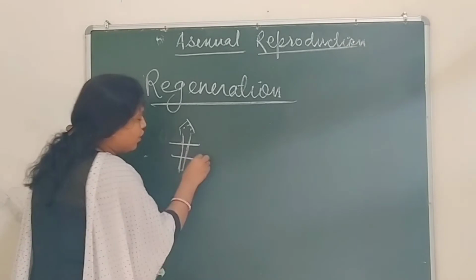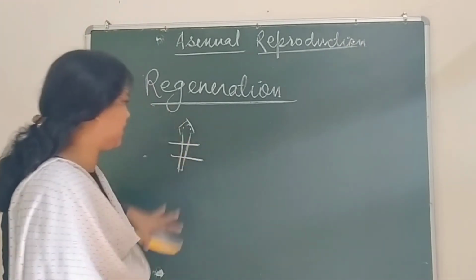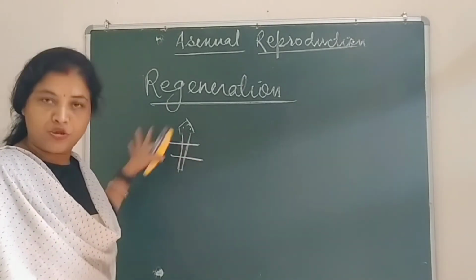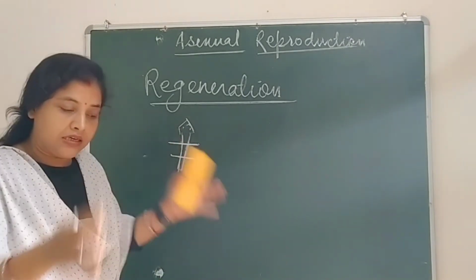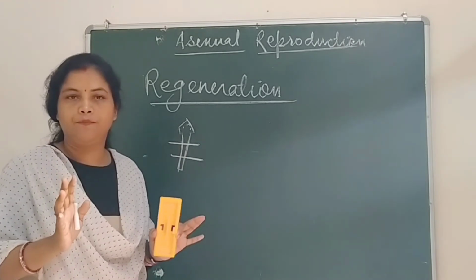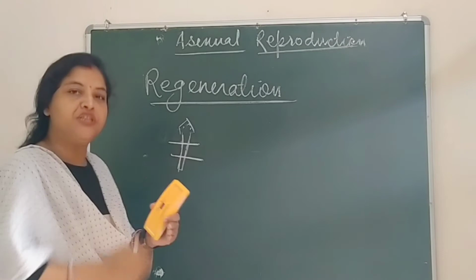When planaria gets broken, even in the laboratory if we cut parts of planaria, they develop all their lost parts. When they develop all their lost parts, this is called regeneration.